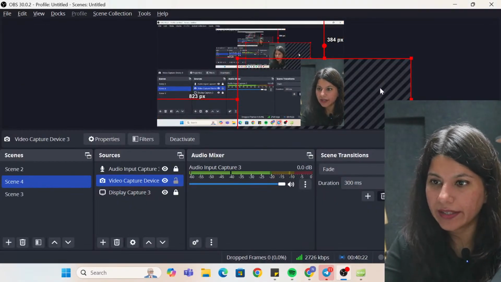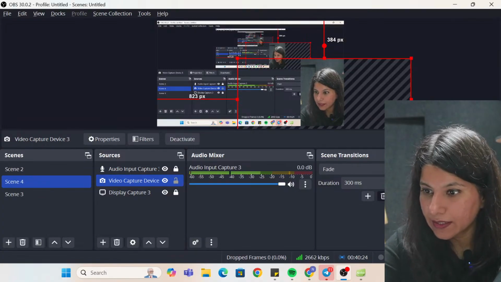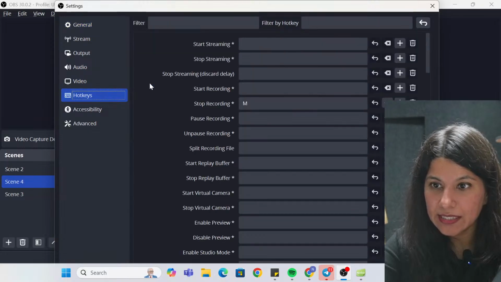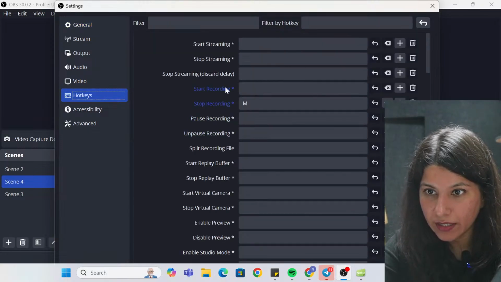This is what you need to do. Let me just hide it. Settings, hotkeys, hide.